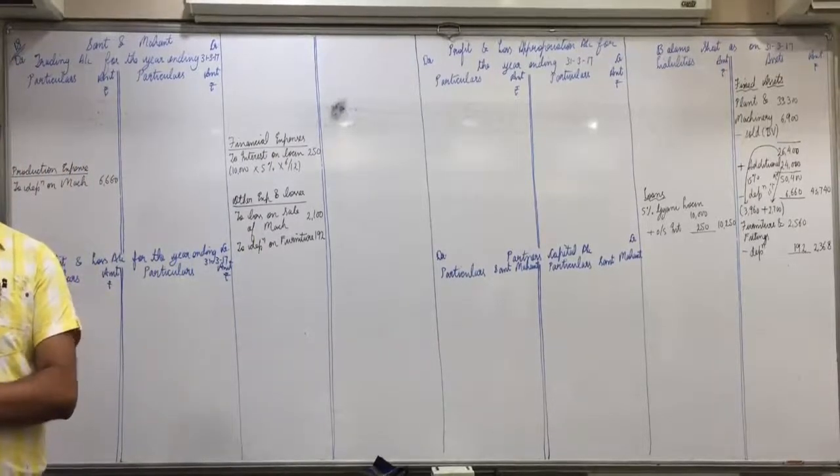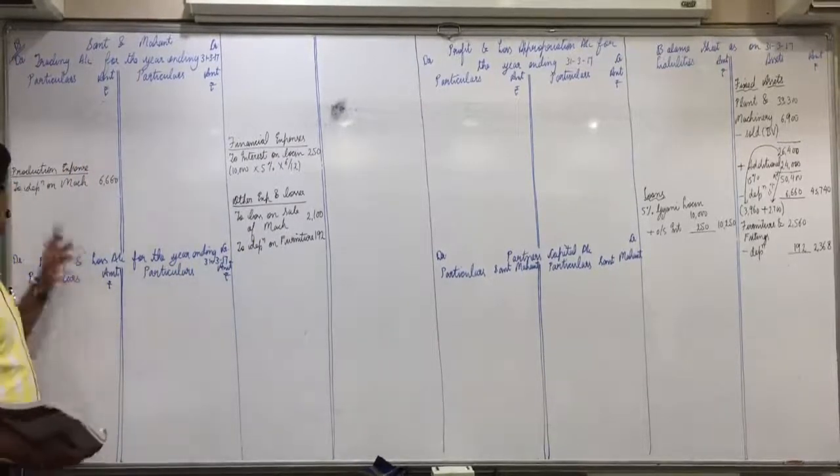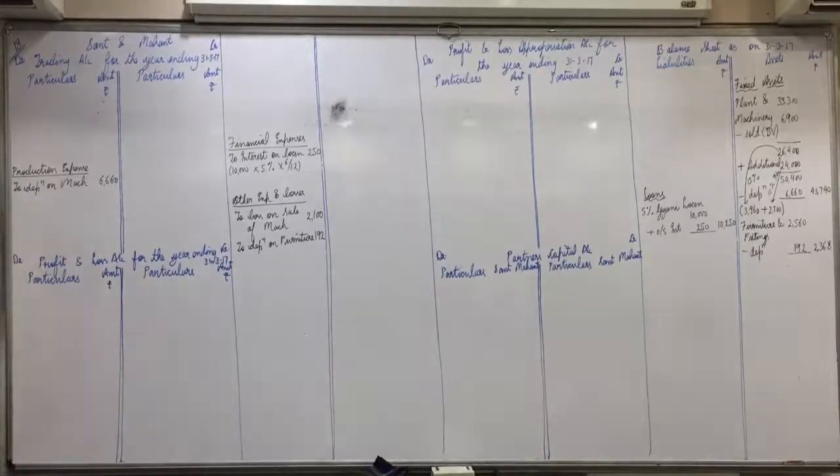Now see here. Productive wages, where will productive wages come? Trading. In production expense, there you will add it. Where will advertisement come? Selling expense, there you will add it. Where will office salary come? Administrative expense, there you will add it. Where will technical expense come? Technical things are done in production, so production expense, there you will add it.